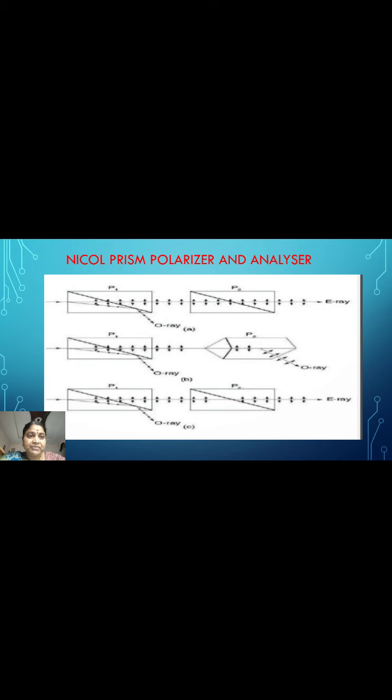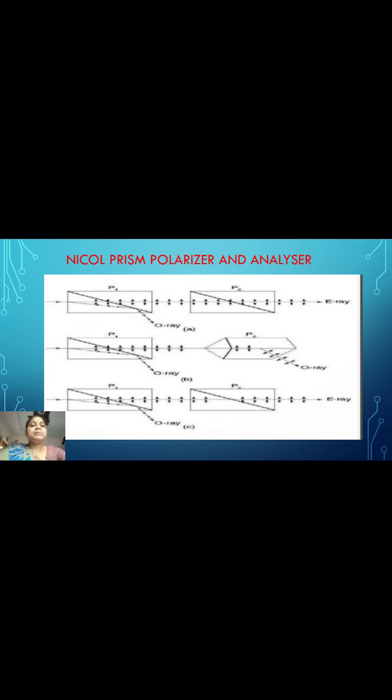As shown in the figure, when two Nicol prisms are arranged coaxially, the first Nicol, which produces plane polarized light, is known as the polarizer, while the second, which analyzes the polarization of light, is known as the analyzer.